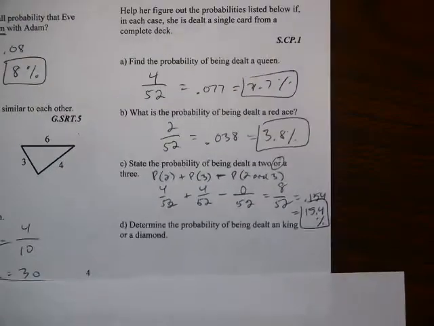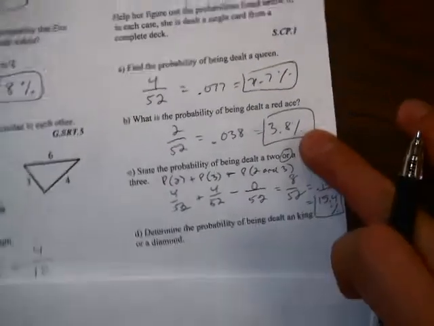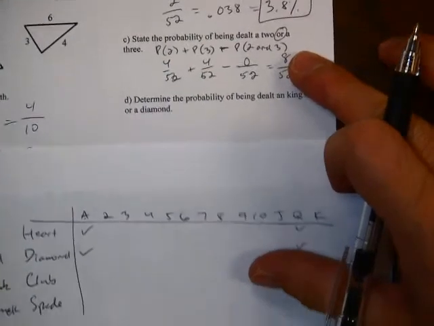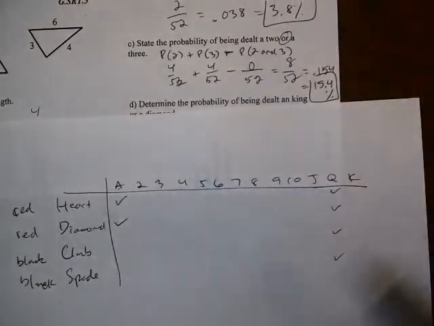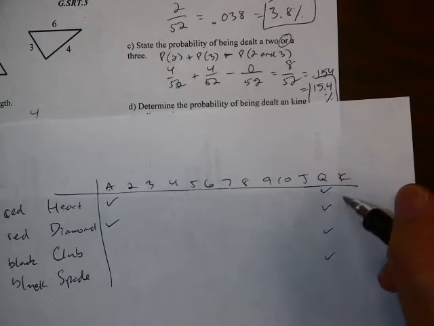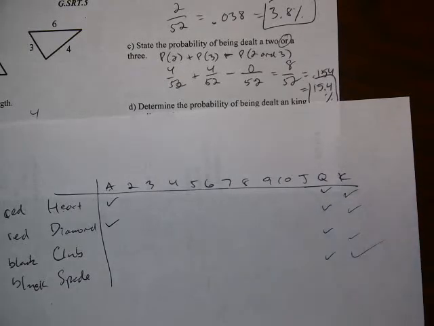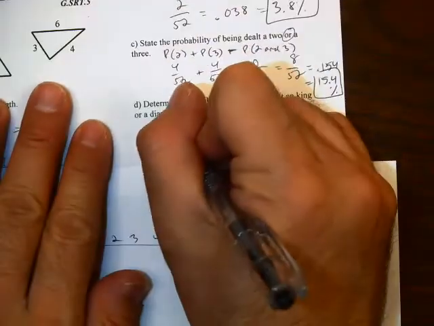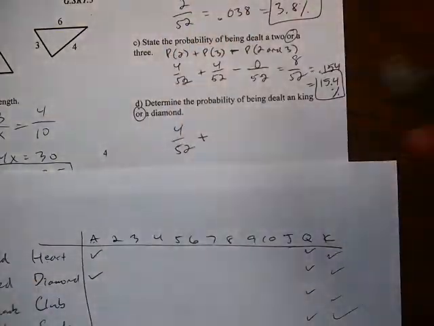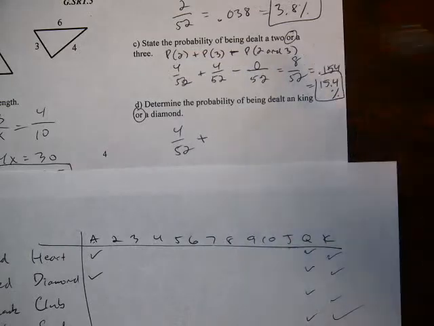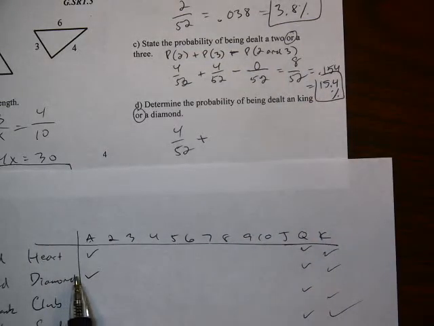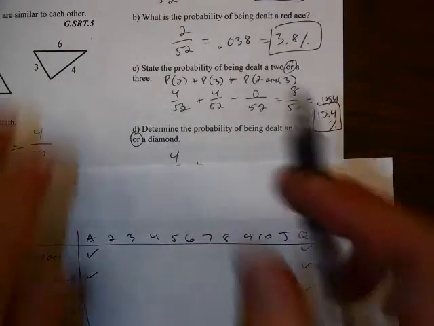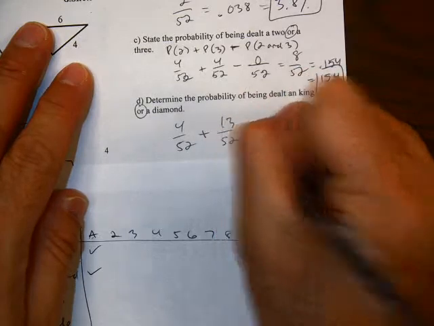The very last one, D. Determine the probability of being dealt a king or a diamond. So a king, again, face cards, there's a king of hearts, diamonds, clubs, spades. That's 4 out of the 52 that work for king. Plus, and again, since it's the or probability, I'm setting up like the one previous to it. The diamonds, there are, for the diamonds, ace all the way up through kings. If I count up those total, there's 13 total cards.